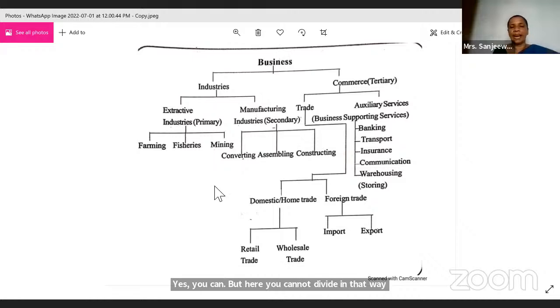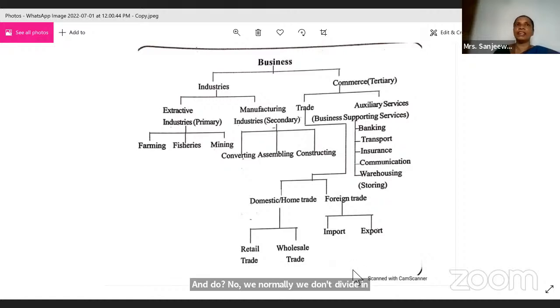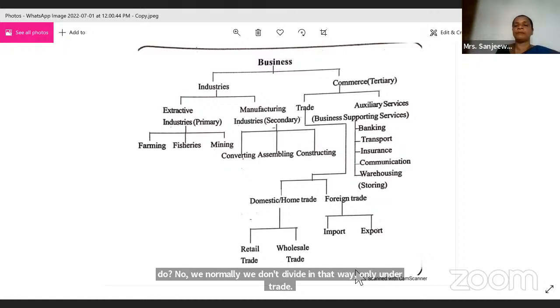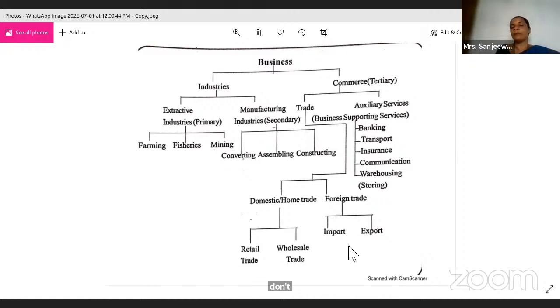Entrepot and re-export, where you take the goods into the country and do some changes, and the other thing where you don't take the goods into the country, you keep them in the warehouse. No, normally we don't divide in that way. Only under trade we just explain that. You can say there are certain types, but mainly you don't divide in that manner. Okay, so then that will be a problem.